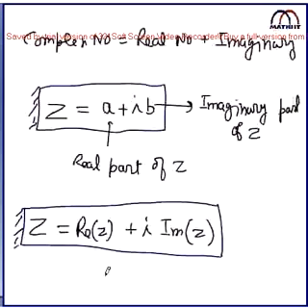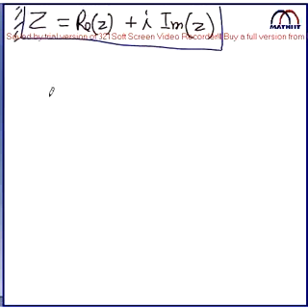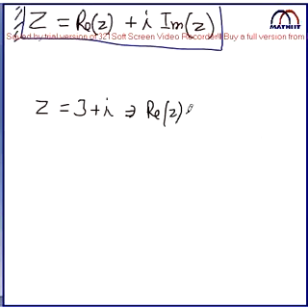So z equal to a plus ib, where a is the real part of z and b is the imaginary part of z, and i is root of minus 1. For example, suppose z equal to 3 plus i. The real part of z is 3. The imaginary part of z is 1. Be clear: the coefficient of i is called the imaginary part of z.